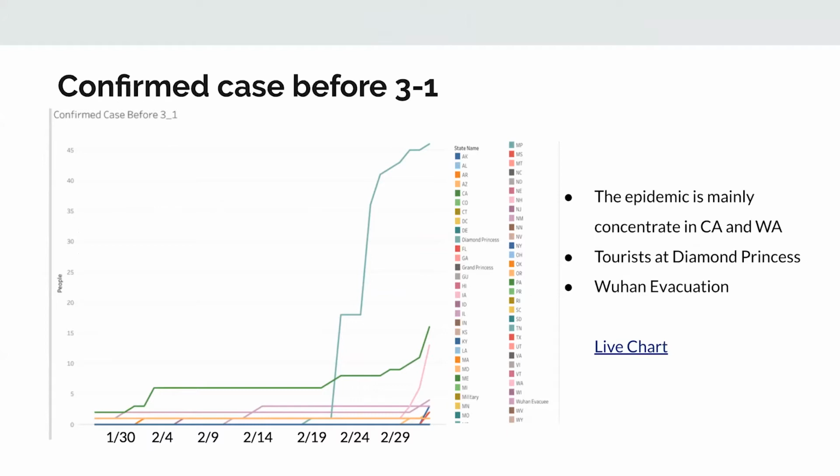We can see the epidemic is mainly concentrated in California and Washington, and most of them are tourists from the Diamond Princess and the Wuhan evacuation. That's the overview part. Then let Tianqing continue to introduce.